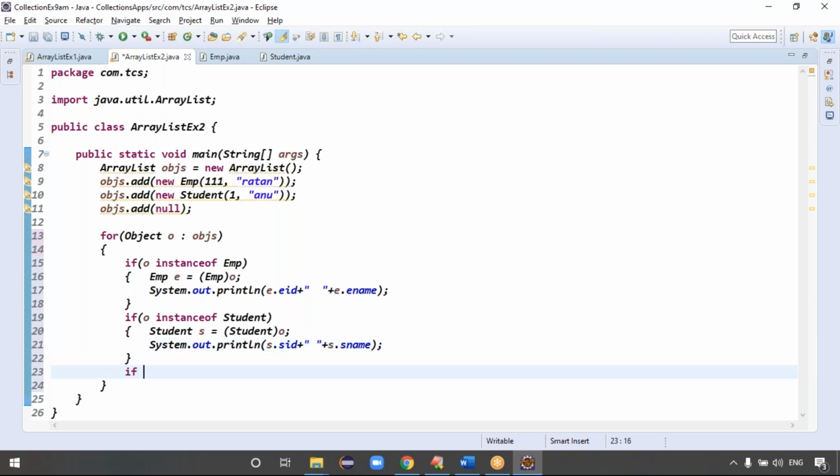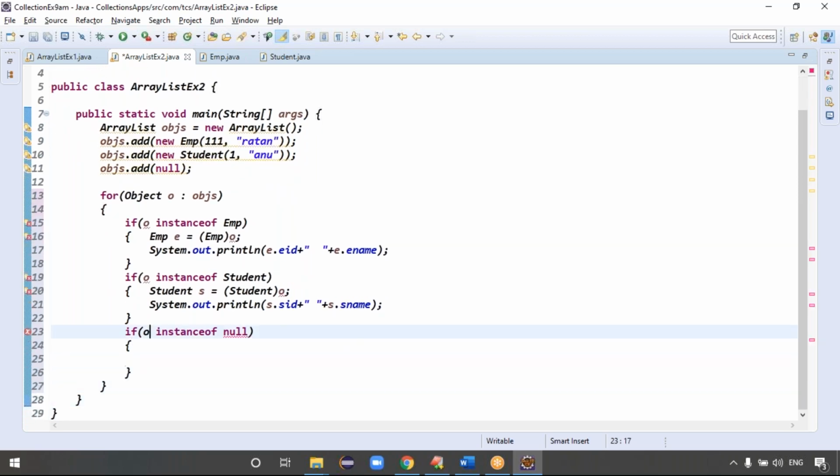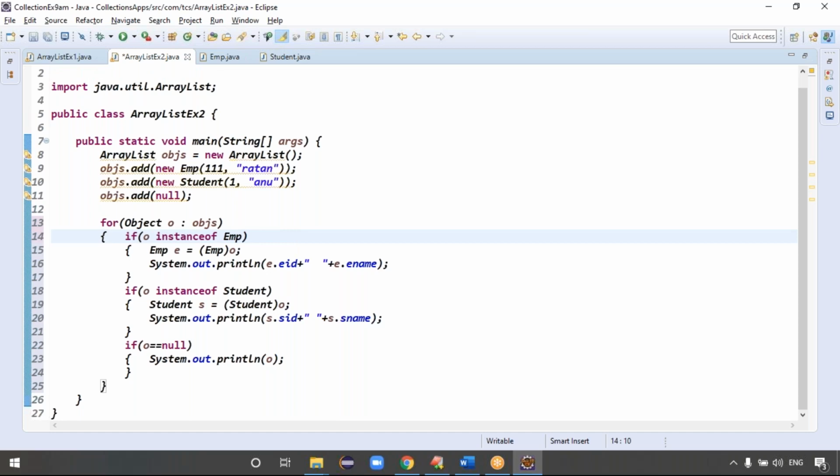Again, to check the null value, guys: if o is instance of null, you'll get a null pointer exception. If a null value is there, simply we can use the double equals operator. If o is double equal to null, then you can just print the o, guys. If you observe this for loop clearly, the object array list contains different types of objects, definitely.